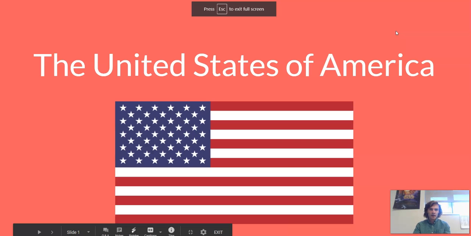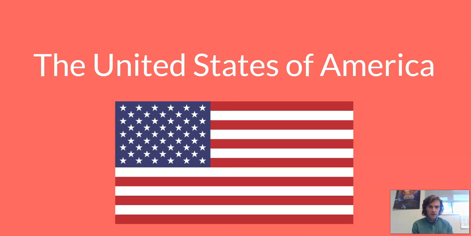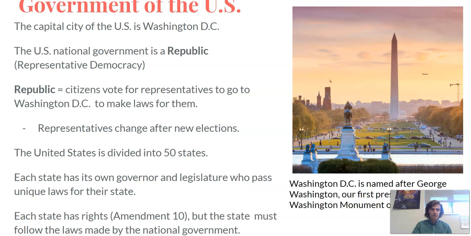The U.S. flag is symbolized. We have 50 stars, 1 for each state, and we have 13 stripes, 1 for each of the original 13 English colonies that rebelled against England to form the country in 1776.